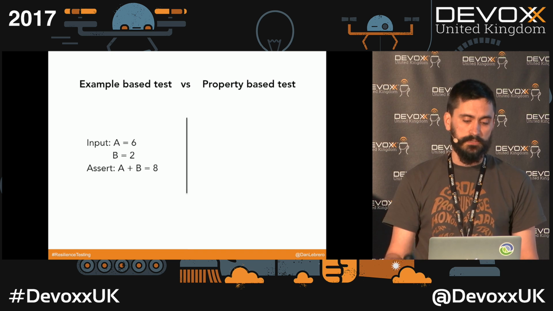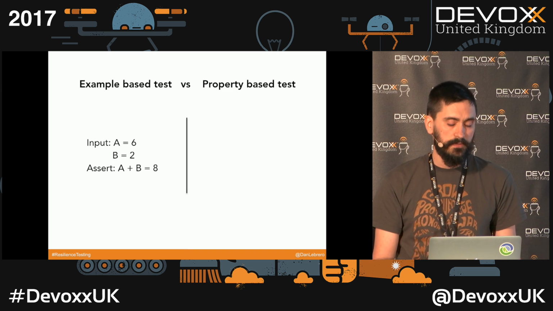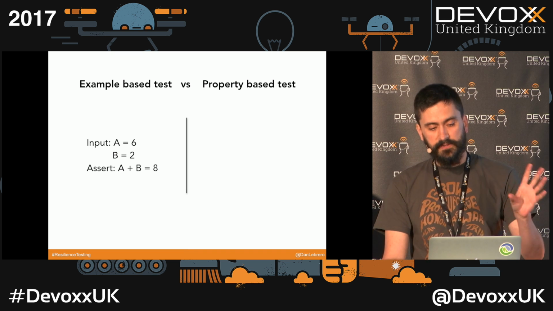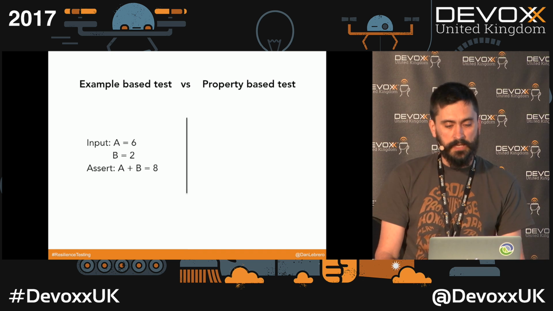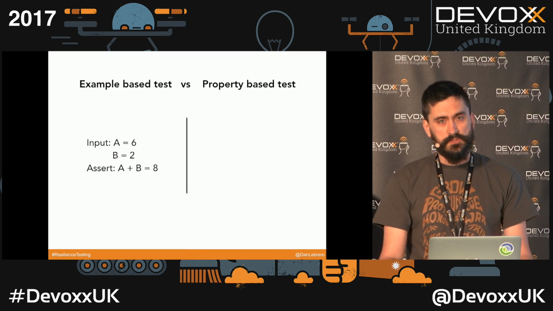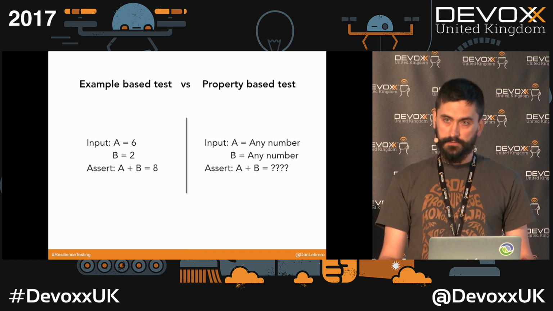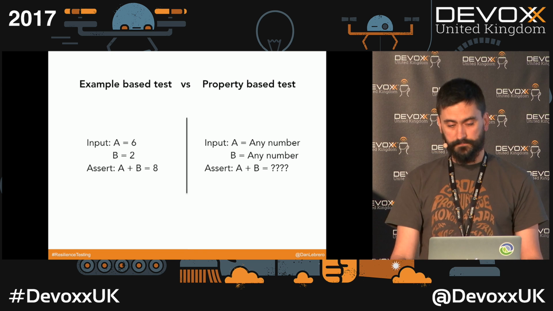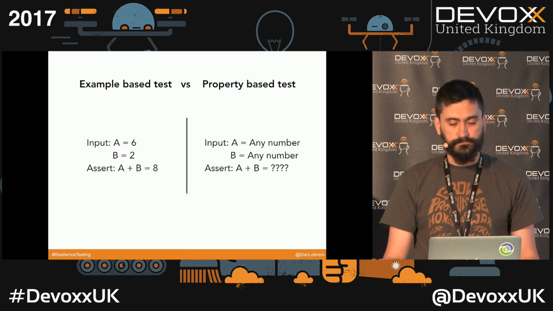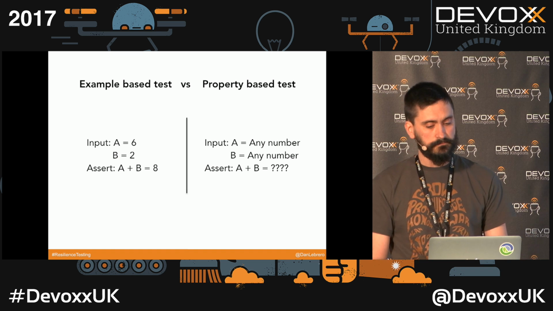And then maybe you will say, OK, I'm going to test with negative numbers, or I'm going to test with 1 positive or 1 negative. So you are specifying each of the inputs. In the case of property-based testing, what you do is you specify all the possible inputs to your function. So in the case of A, what we are saying is that, well, it can be any number, and B can be any number.